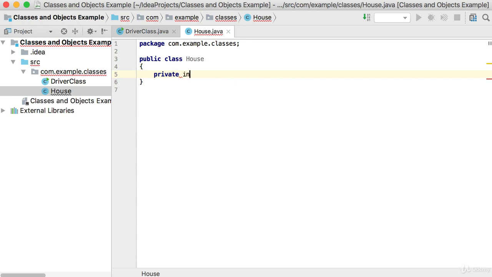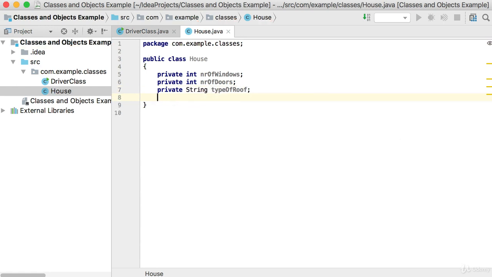So I'm going to say private int number of windows, and I'll also have a private, and I'll explain the private now, private int number of doors, and then I'll also have private String for the type of roof, and we'll also have a private String type of wall. So now when we create a new house object, this object will have the number of windows, the number of doors, the type of the roof, and the type of the wall.